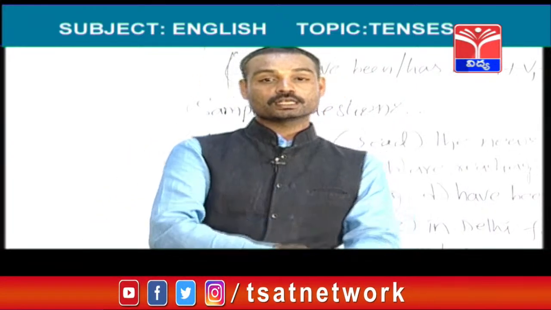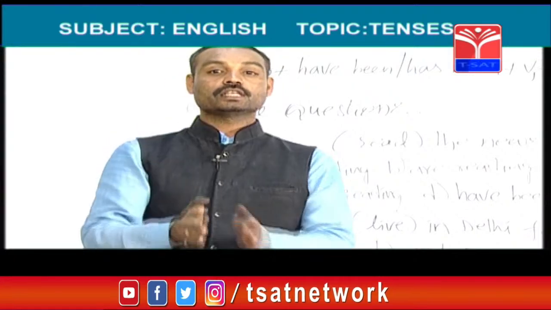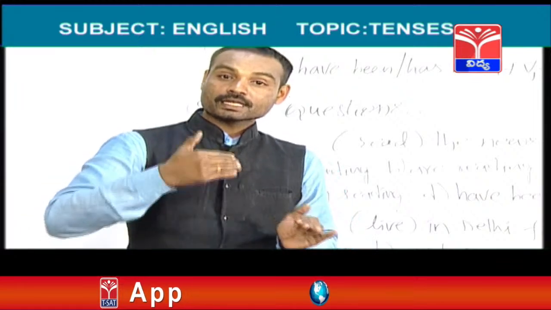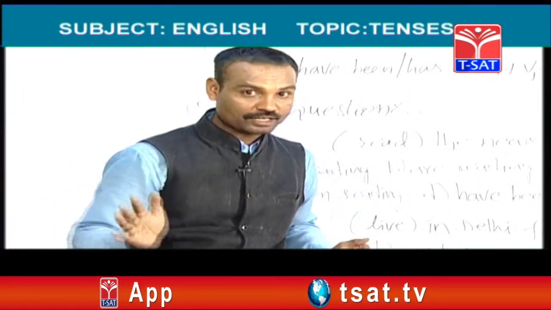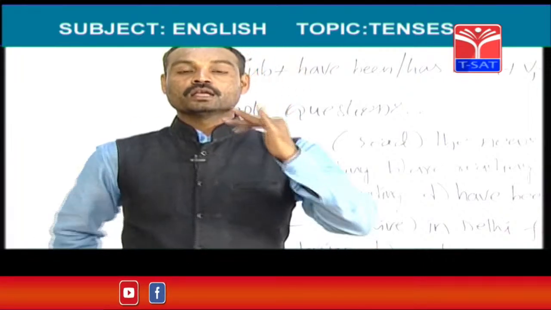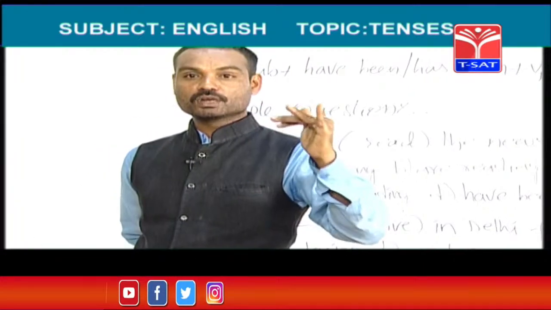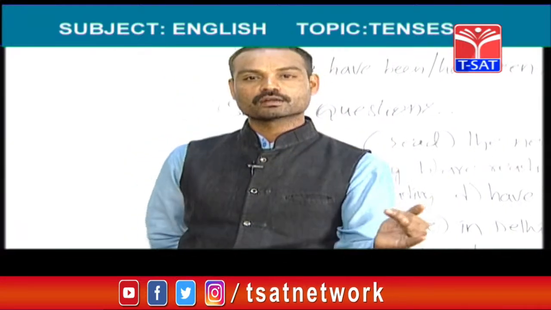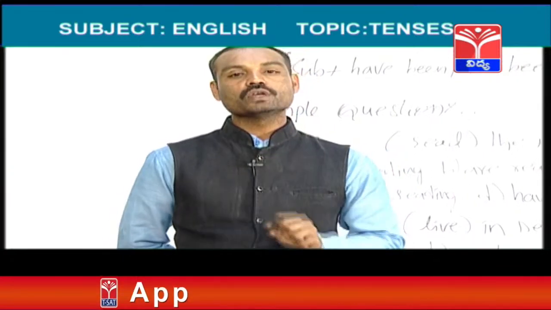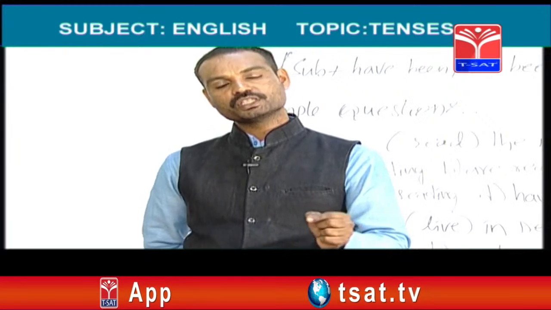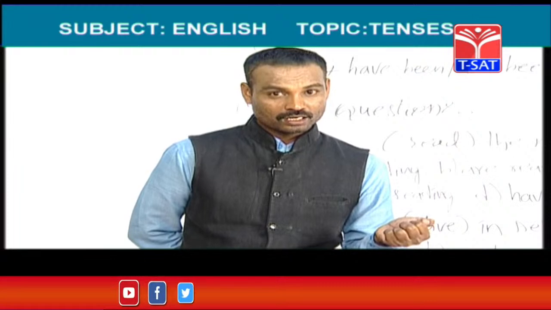Friends, in past continuous there are two helping verbs, they are was and were. After I, he, she and any singular we should use was. I was, he was, she was, my friend was, my mother was, like that. After we, you, they and any plural, were should be used. We were, you were, they were, my friends were, my relatives were. After every singular subject was should be used, after every plural subject were should be used.